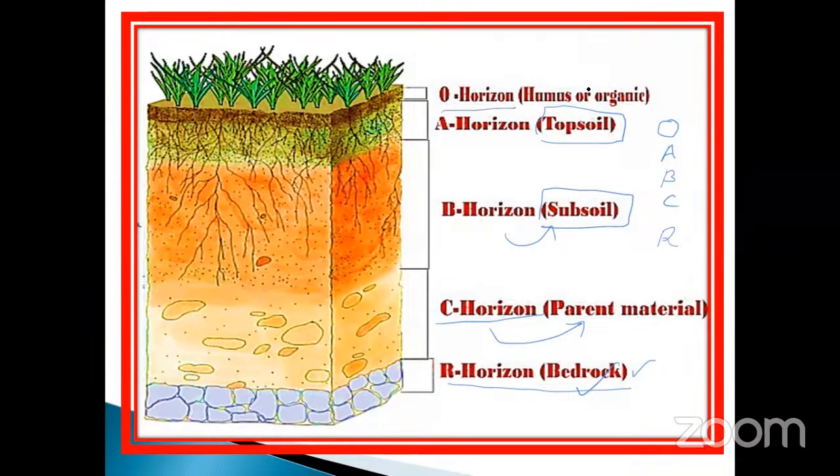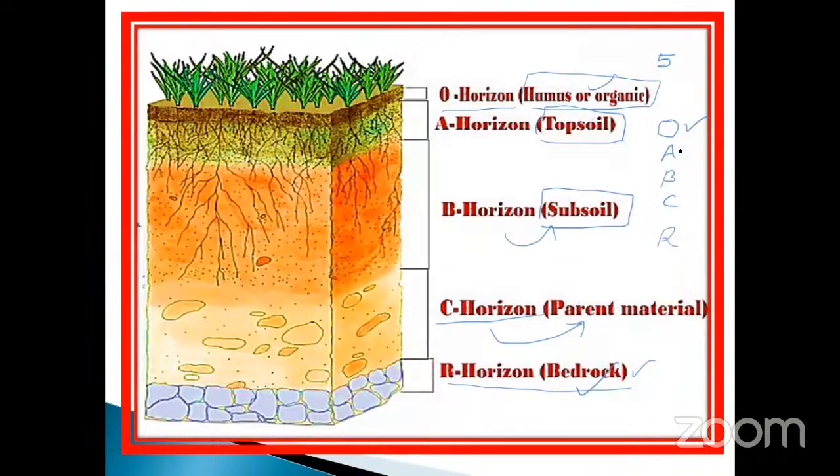O horizon, otherwise called humus of organic. Which one is very rich in organic component? It's essential for the growth of the plant. Like that they may ask the question, my dear students, so you must note it down. Of the soil layers, the first one is called O. It is very, very important. Humus and organic material are very high in nature. It is essential for the growth of the plant, and particularly gives more yield due to decomposition.